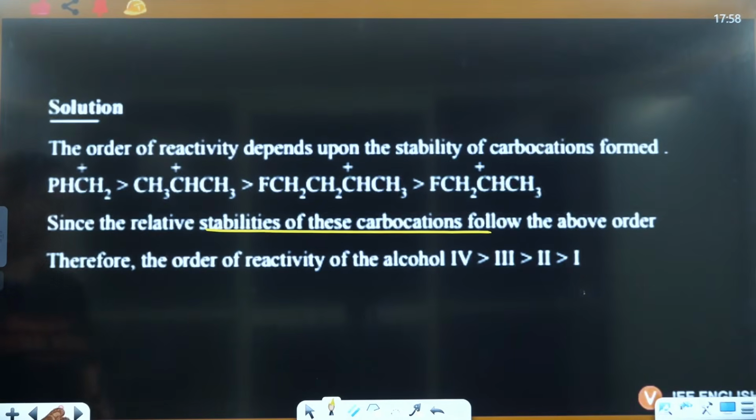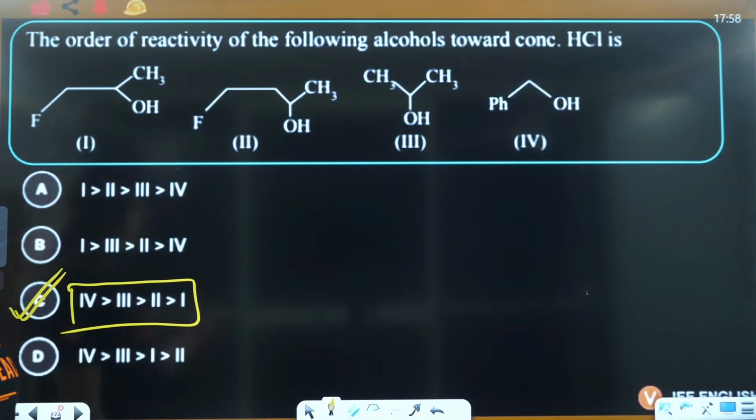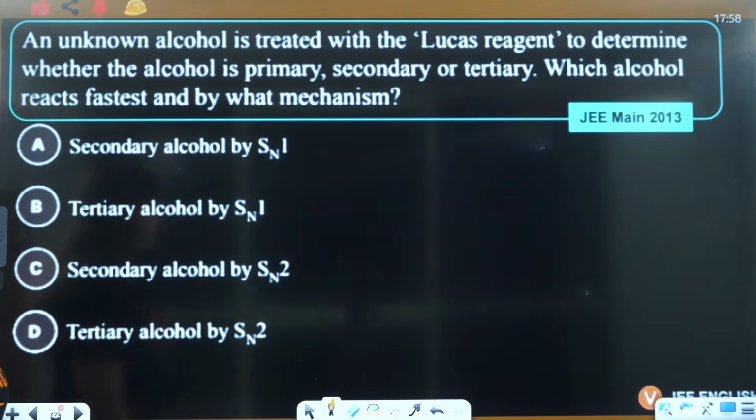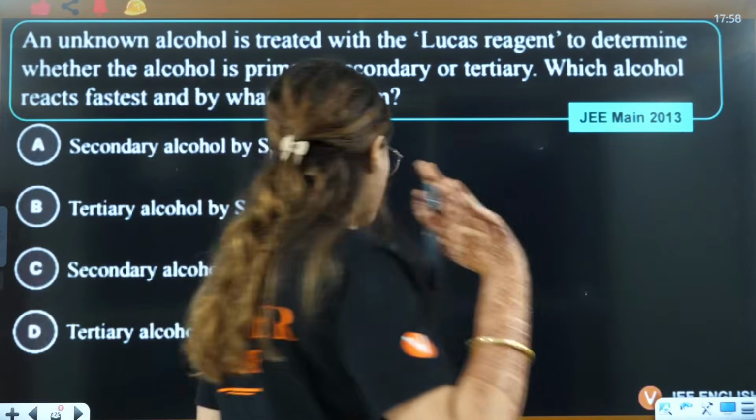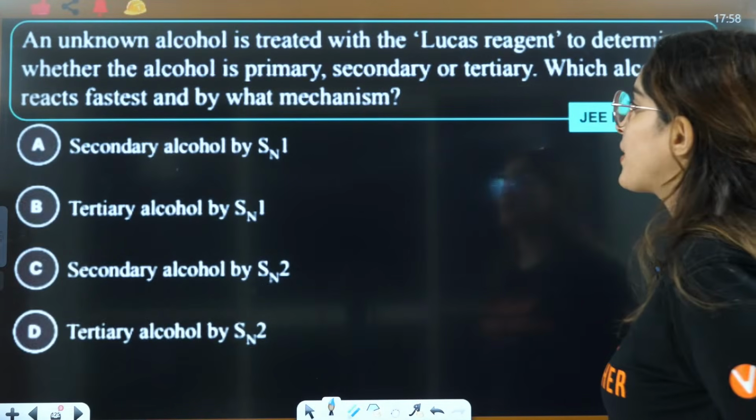So C is the correct answer here. You just have to check the stability of the carbocation, and that's how you can answer this particular question. That is based on GOC, which I am not going to teach you here. That's why I did this question in a hurry.